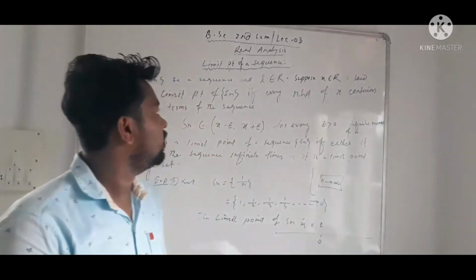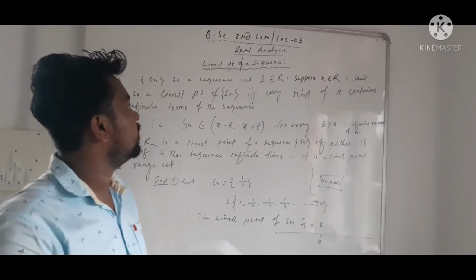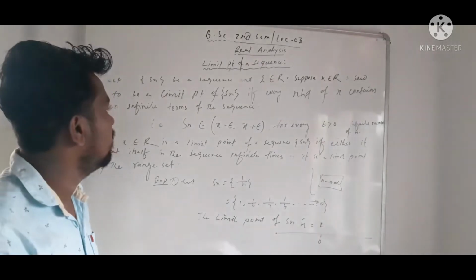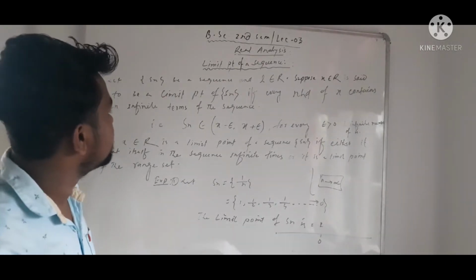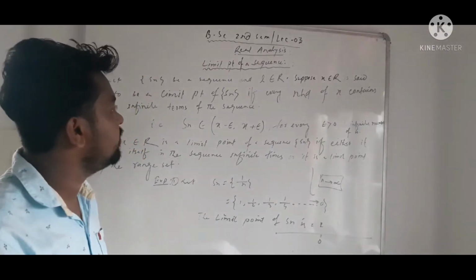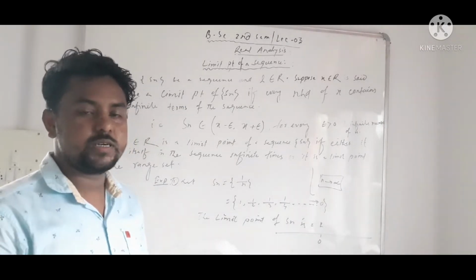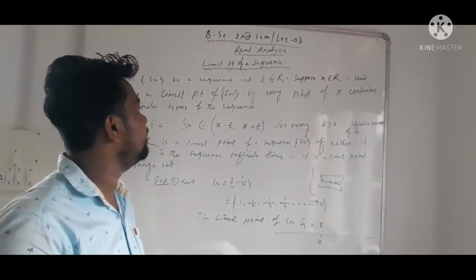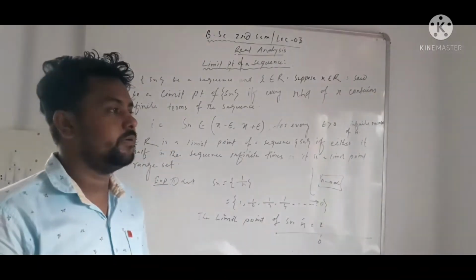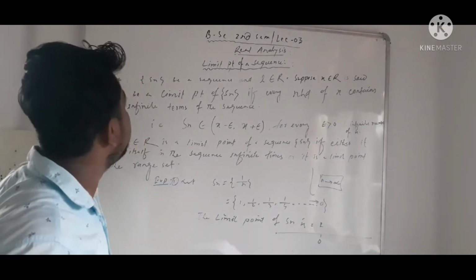आज हम सीख रहे हैं द रनिंग क्लासेस BSc second sem lecture number 3. In the last class we have discussed real sequence, bounded sequence. So today I will discuss the limit point of a sequence. So what is limit point of a sequence and limit of a sequence? We will discuss also what is the difference between the limit of a sequence and the limit point of a sequence. At the very first, I discuss here the limit of a sequence.